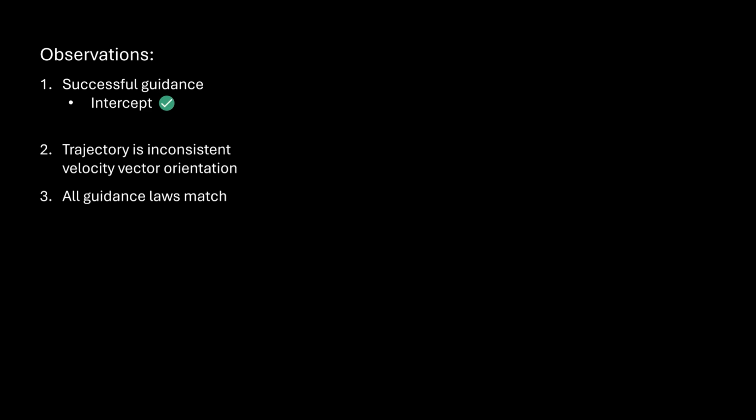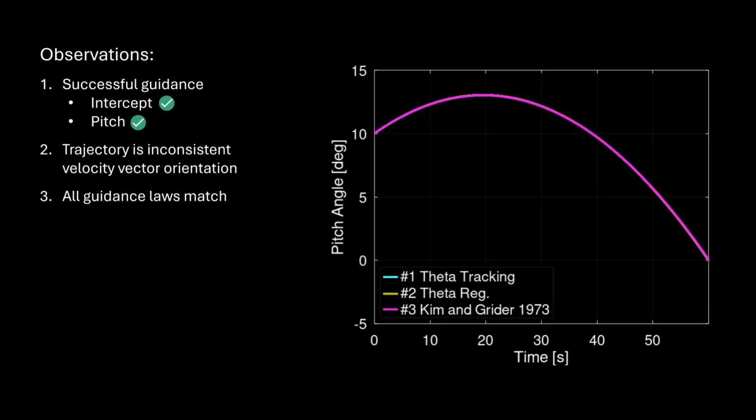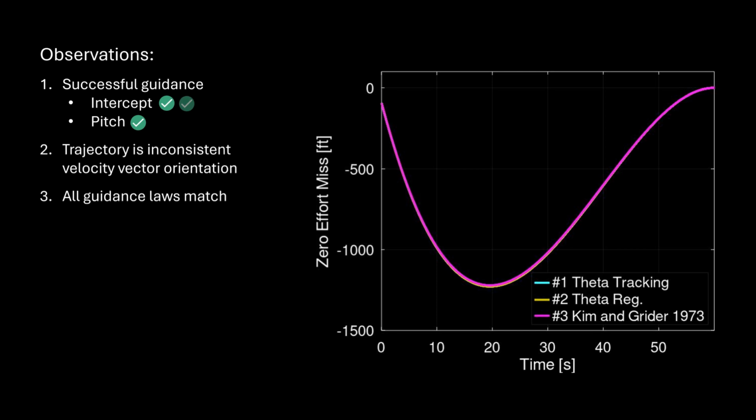We plot the pitch angle directly from the state equation and find our simulation successfully approaches zero pitch, not asymptotically, but in a smooth, parabolic and direct manner. The zero effort miss also approaches zero, indicating the vehicle achieves its terminal objective to hit the target. The miss distance is 0.13 feet, which presumably will get more accurate as the simulation time step size decreases.